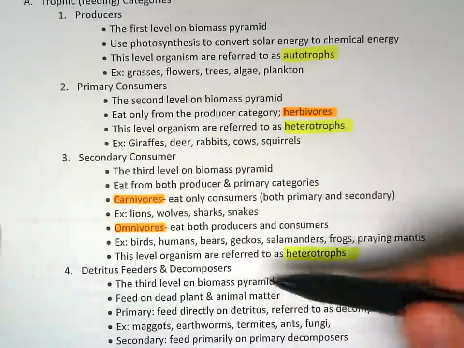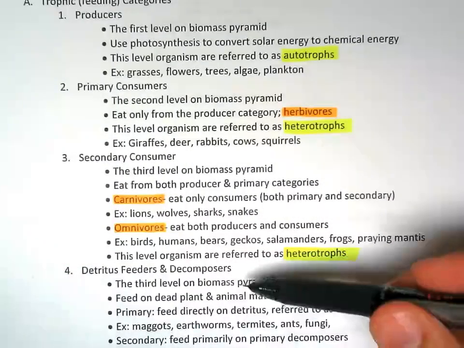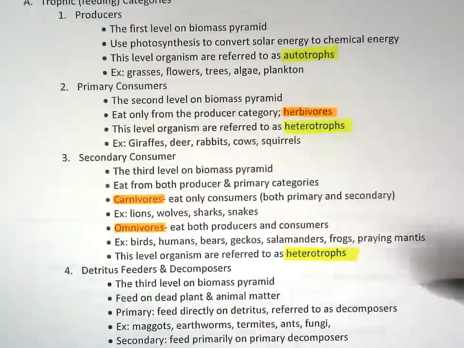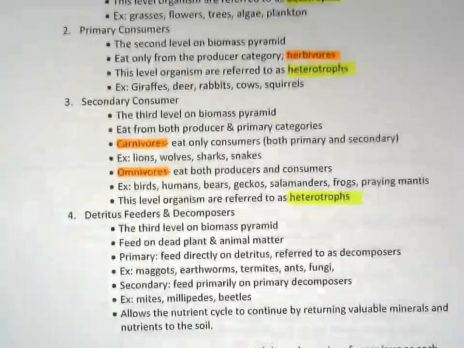Okay. The fourth trophic category is detritus feeders and decomposers. These are the third level on the biomass pyramid. They're with the secondary consumers, but they feed on dead plant and animal matter. So there are two categories within detritus feeders and decomposers.